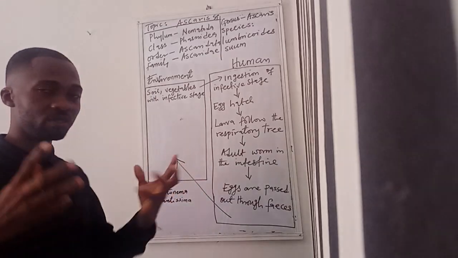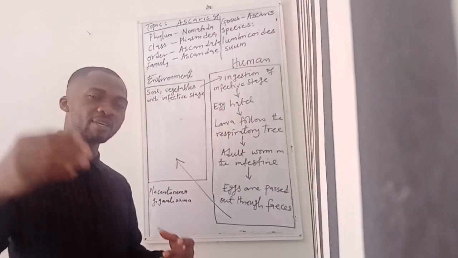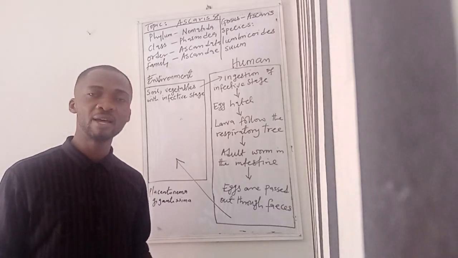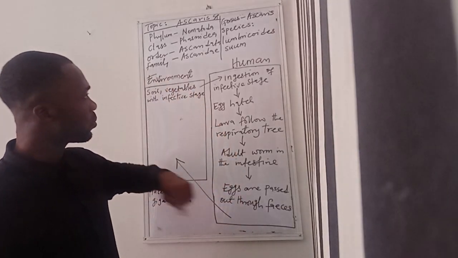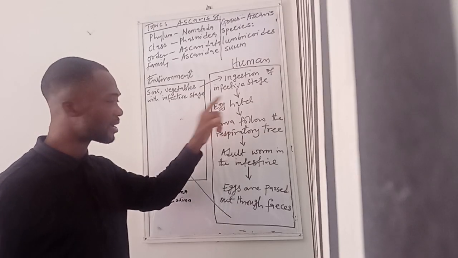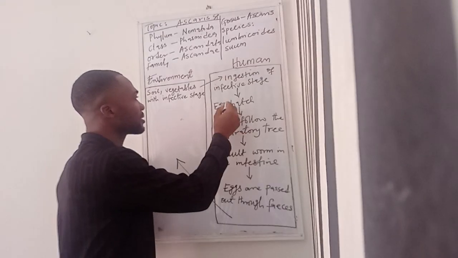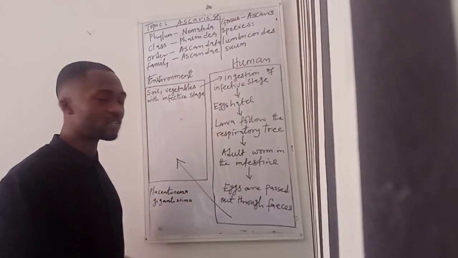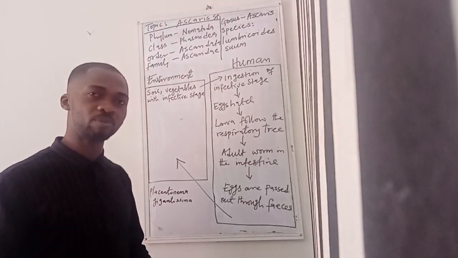Okay, now the life cycle begins by the ingestion of this infective stage or infective egg. Once it is ingested, the eggs hatch. Once they hatch, of course, the location in the body where it hatches is within the small intestine.